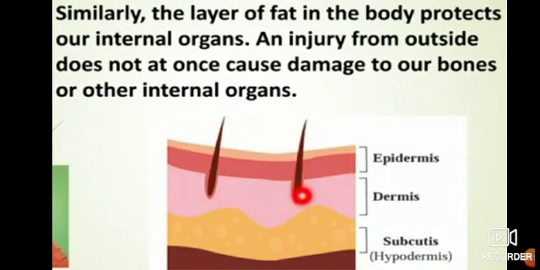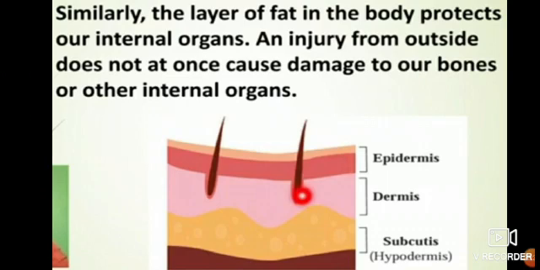These are the hairs which our skin has. On our skin there are hairs, no? So these are the hairs on our skin.